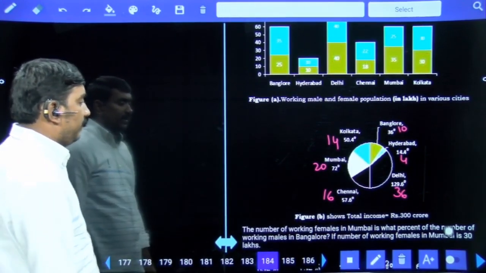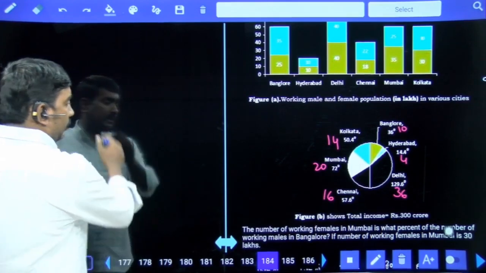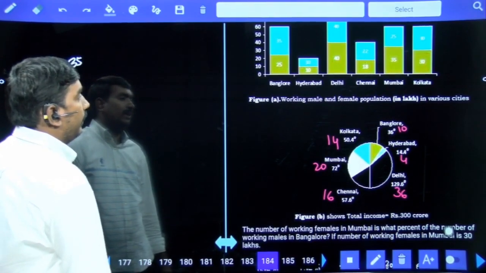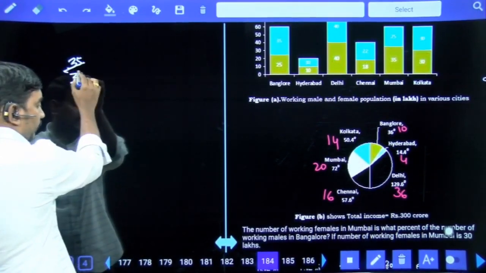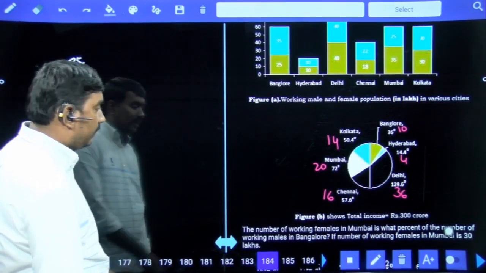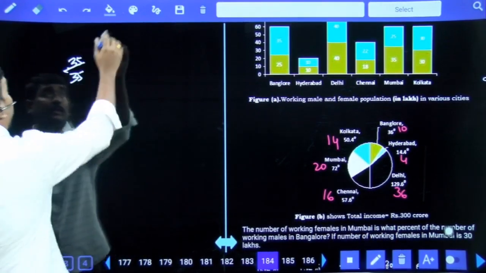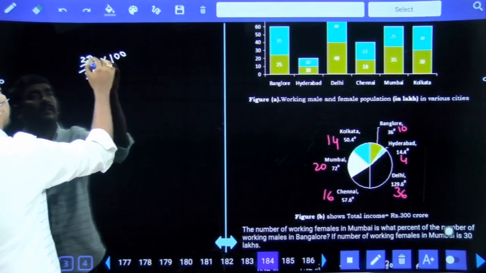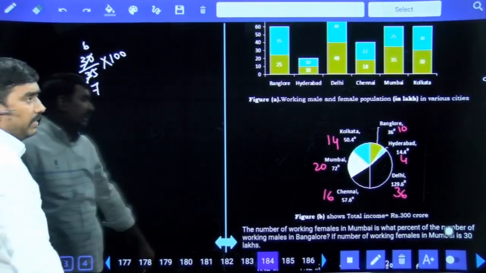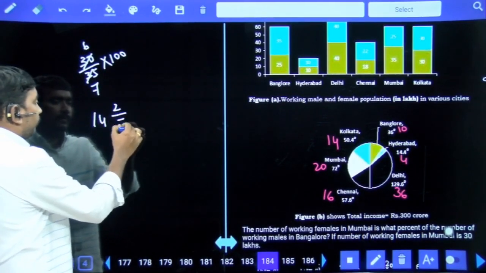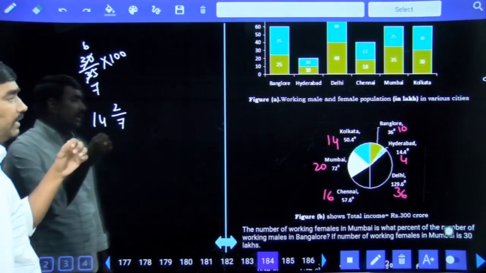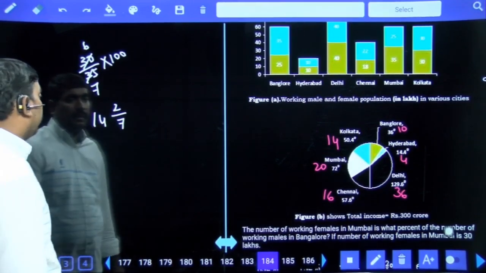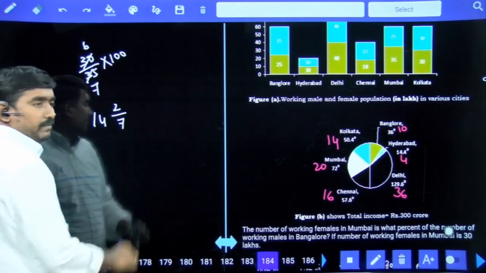The number of working females in Mumbai is 35. That is what percentage of the number of working males in Bangalore? In Bangalore, working males are 35, which is 100%. If the number of working females in Mumbai is 30, then 30 by 35 into 100. 5 6 times, 5 7 times. 1 by 7 means 14, 2 by 7. 6 by 7 means 6 14s are 84, 6 2s are 12. So 12 means extra, 5 extra, 85, 5 by 7.